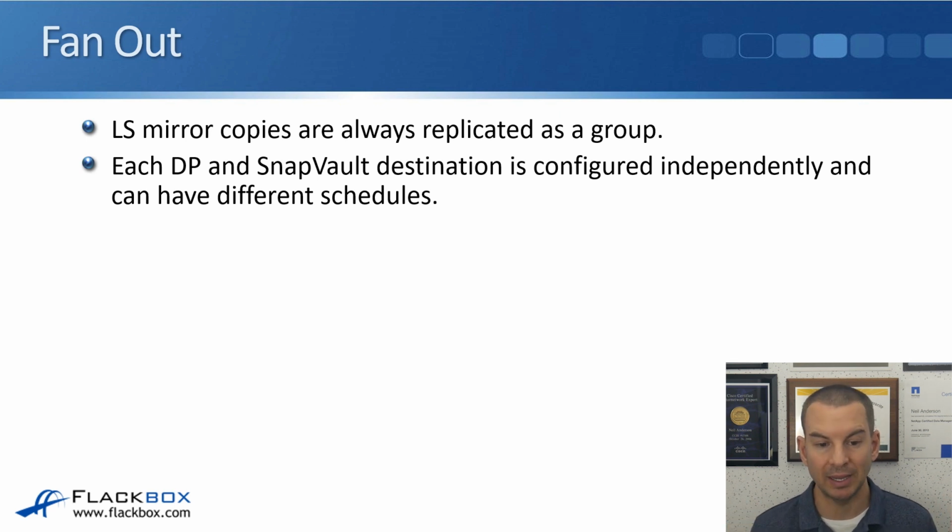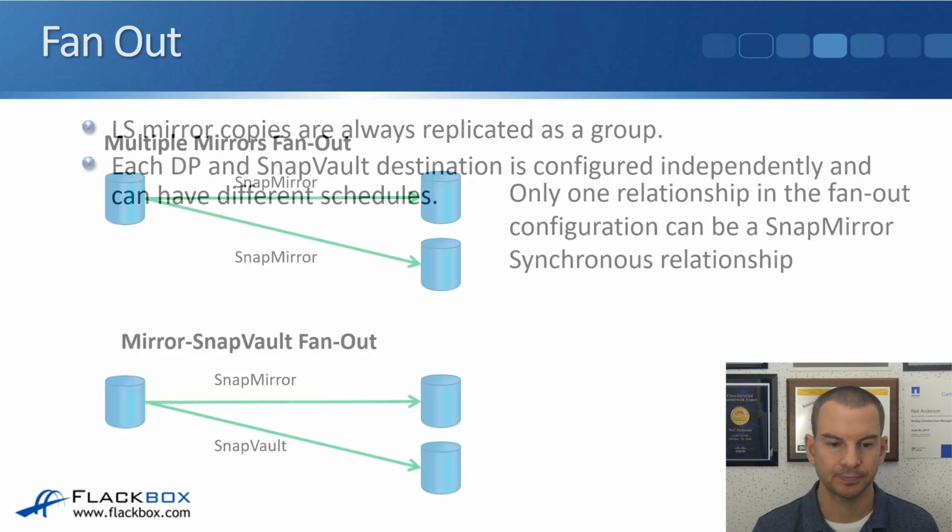But each data protection and SnapVault destination is configured independently and can have different schedules. So I could have, for example, volume 1 in SVM1. I could replicate that to one cluster where I'm replicating every 10 minutes. I could replicate it to a different destination cluster where I'm replicating every hour.